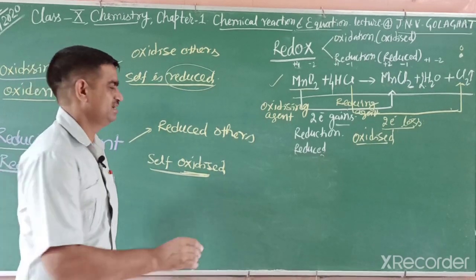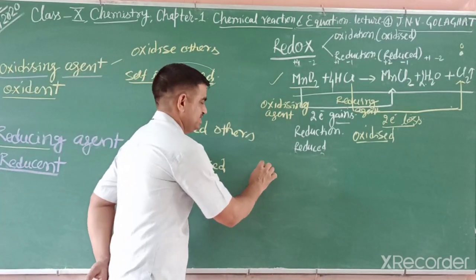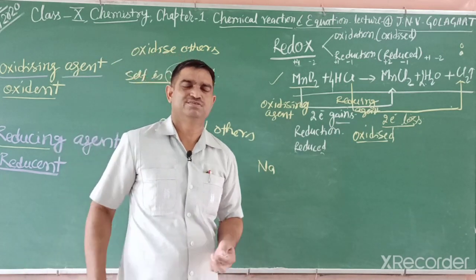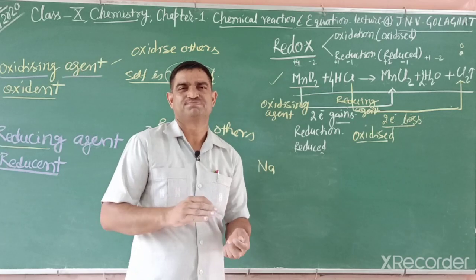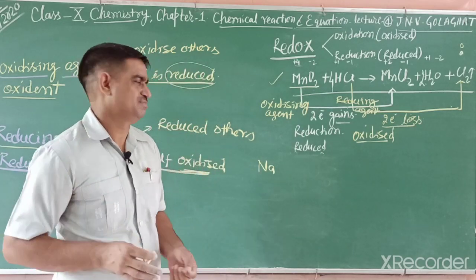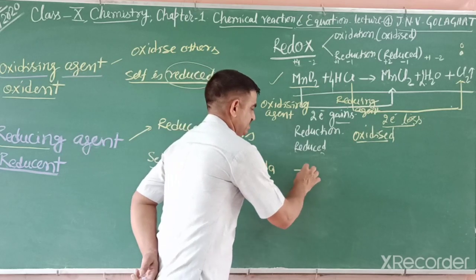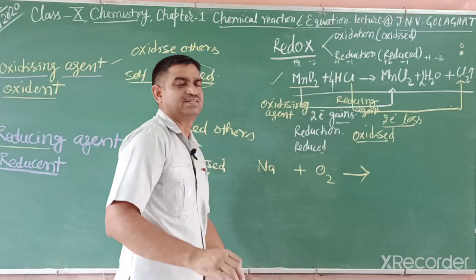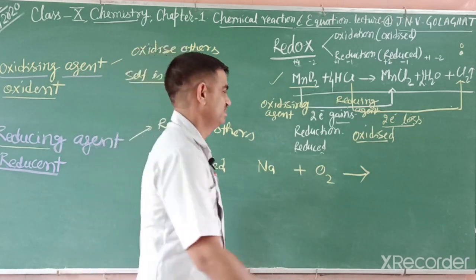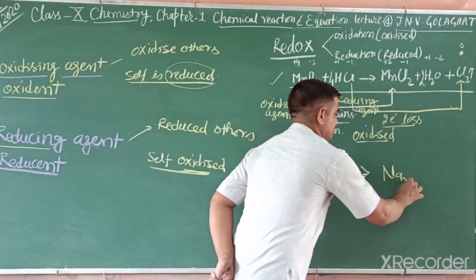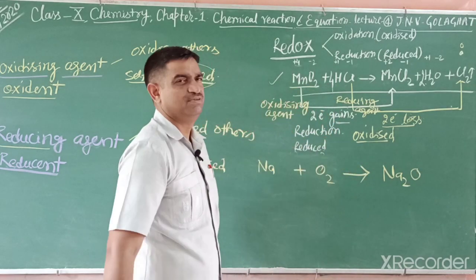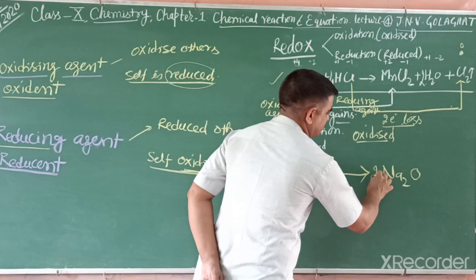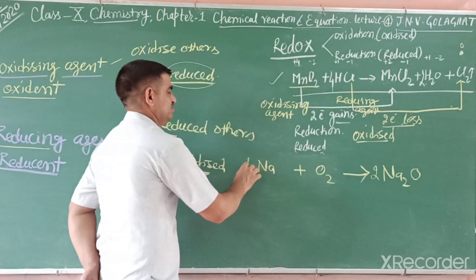For example, a new reaction we can write: if sodium metal, if you place it open in air, students, sodium is a soft metal, very easily cut by a knife. And when you open it in air, it reacts with oxygen and forms an oxide layer, that is sodium oxide. If we balance, first we balance oxygen, 2. So you write 2 oxygen and 4 sodium.